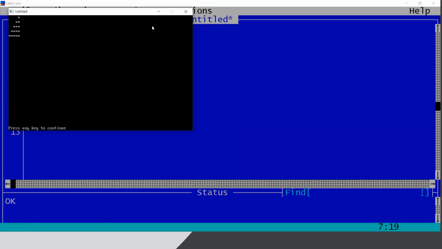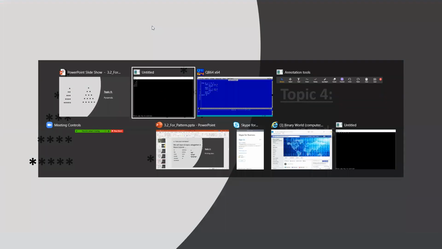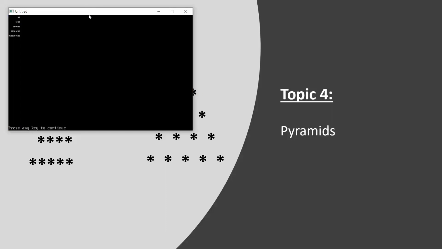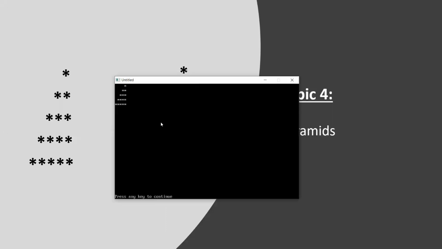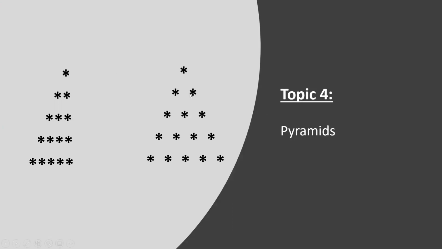Okay, so let me match this with the same. I hope it is giving, yeah, a size 5 pyramid. Okay, and how are you going to print a size 5 pyramid like this? It is very simple. You are basically injecting or giving an air bubble in between all the stars.